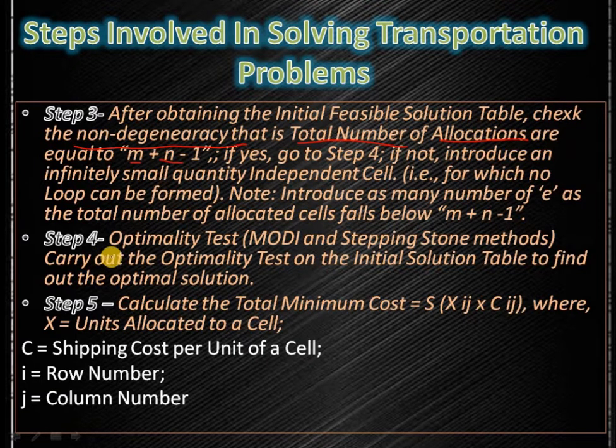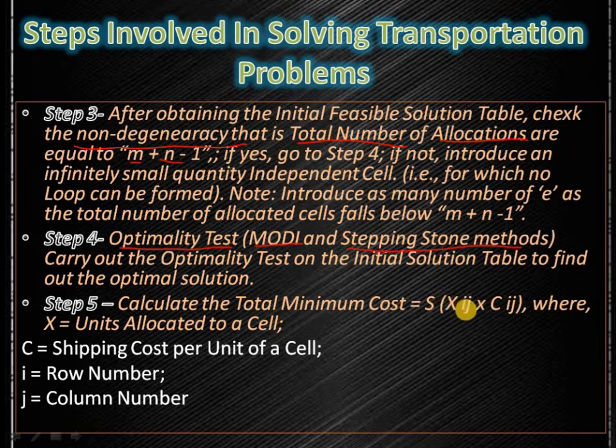Let us see what step 4 is. Step 4 is to check the optimality test. As I said earlier, there are two methods to calculate the optimality test. One is Modi method and another one is stepping stone method. I am going to solve a problem under both methods. Modi method means modified distribution. And the last step is to calculate the total minimum cost.